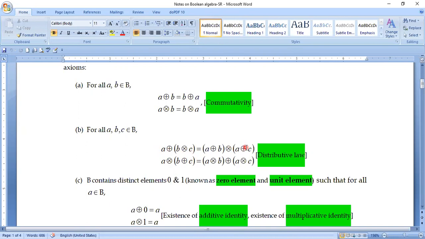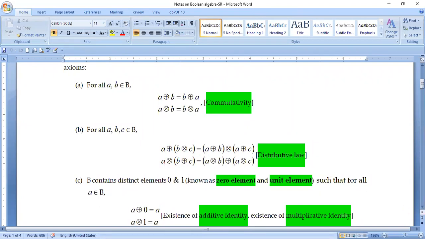And this operation, as my cursor shows, is very atypical because this doesn't happen in the set of numbers. Here we write A plus B into A plus C. You cannot think of any set of numbers on which this happens. So this is very atypical and that is very typical. These two properties are called the distributive law. One is the distribution of addition over the multiplication of two elements, and the second one is the distribution of multiplication over the addition of two elements.